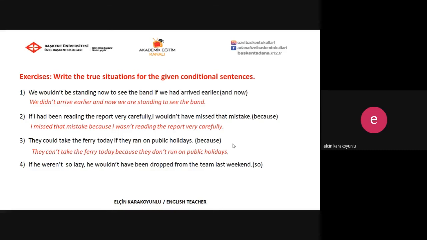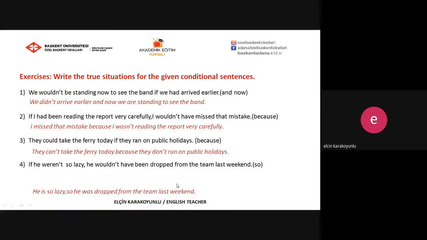And question 4, if he weren't so lazy, he wouldn't have been dropped from the team last weekend. So when we look at the first sentence, in the if clause part, type 2 conditional is used, and in the second part, third conditional is used.